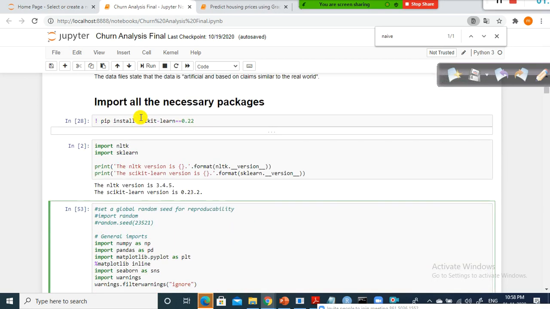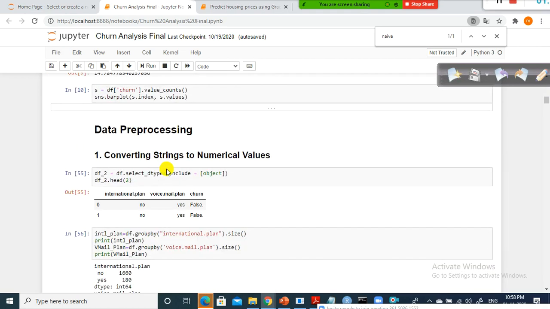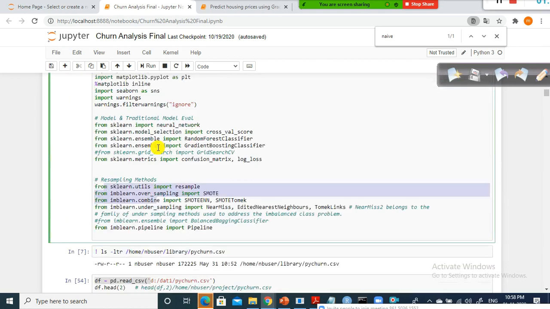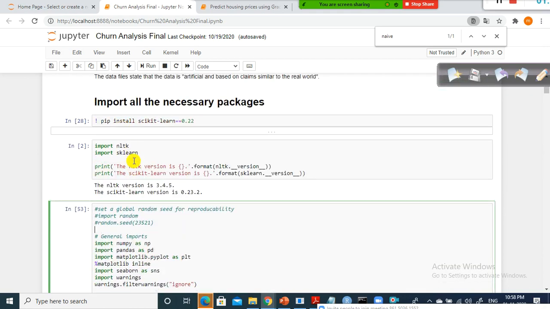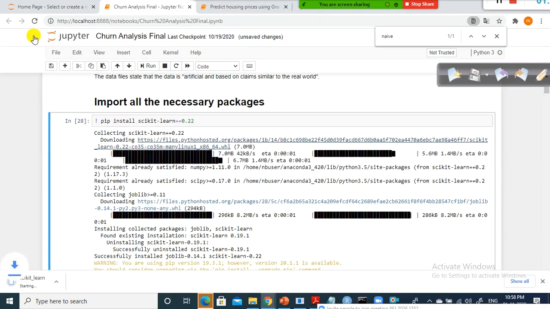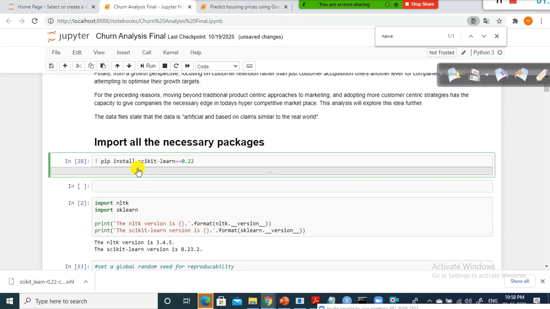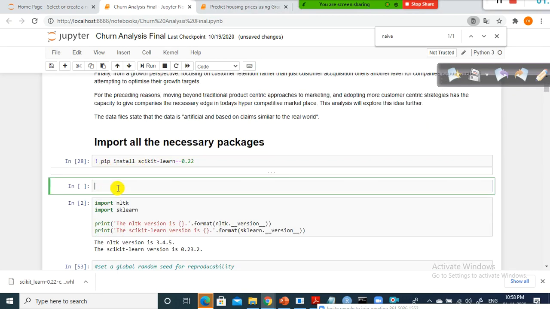How to pip install imbalanced-learn: you need to use the exclamation symbol in front. Pip install imbalanced-learn. That's it.